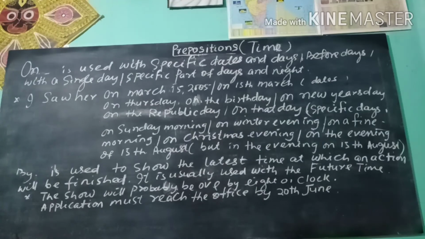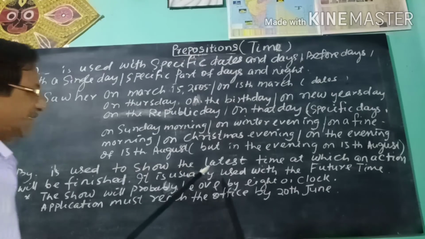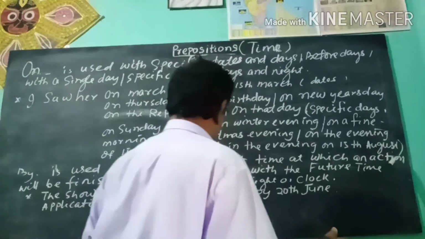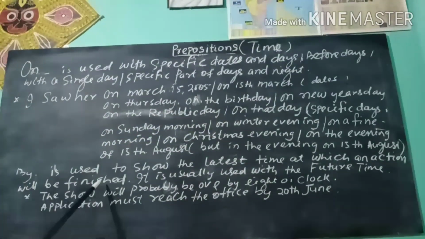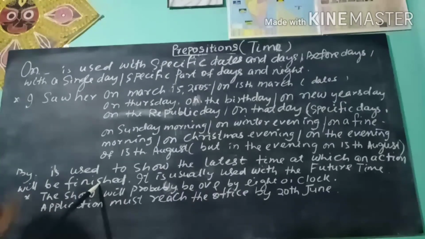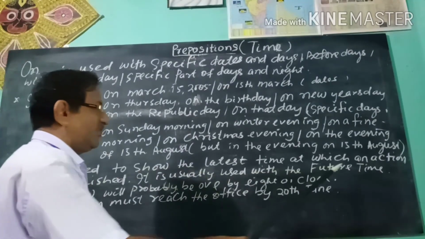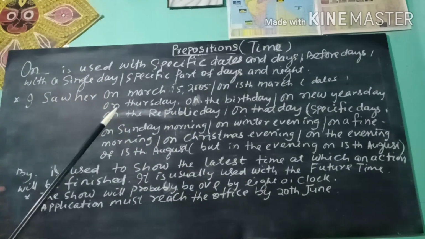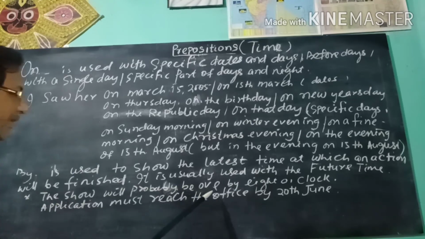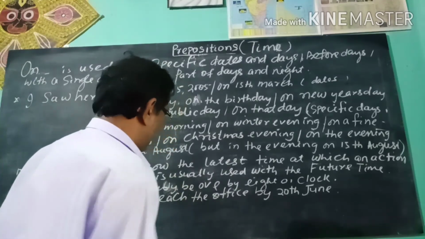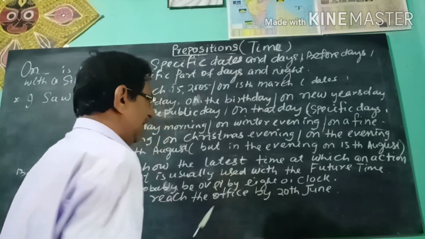Now you see, the preposition by is used to show the latest time at which an action will be finished. Latest time, not after that. It is usually used with the future time. For example, the show will probably be over by 8 o'clock.